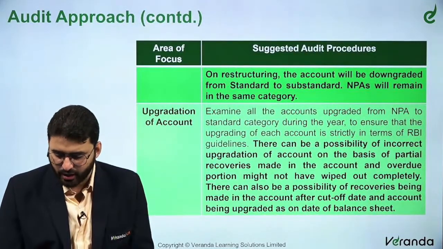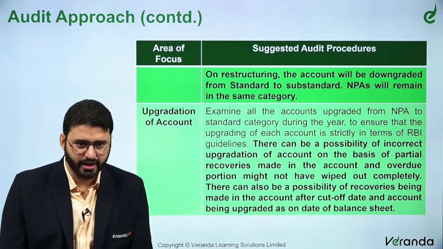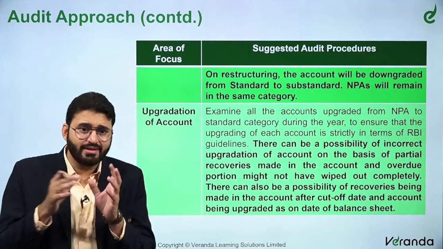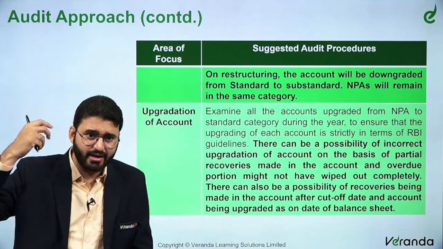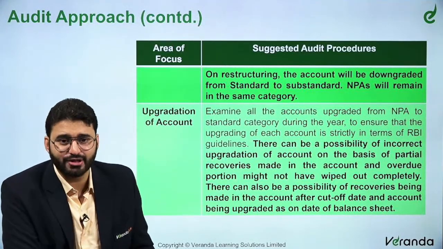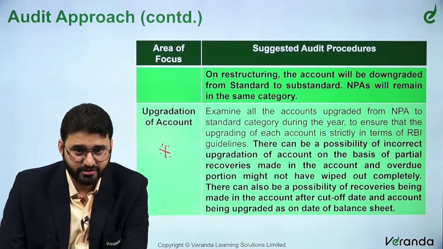On restructuring, the accounts will be downgraded from standard to substandard. NPAs will remain in the same category. Okay, once an NPA, when that loan is restructured, you can bring it back, and then once it is again defaulted, it becomes an NPA. Right? Upgradation of accounts, very important. This is very important. So all these are new entries in the books, right?